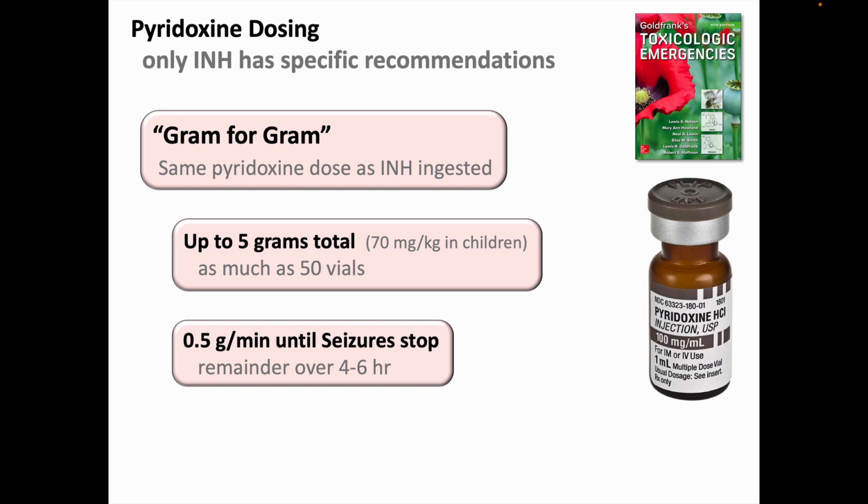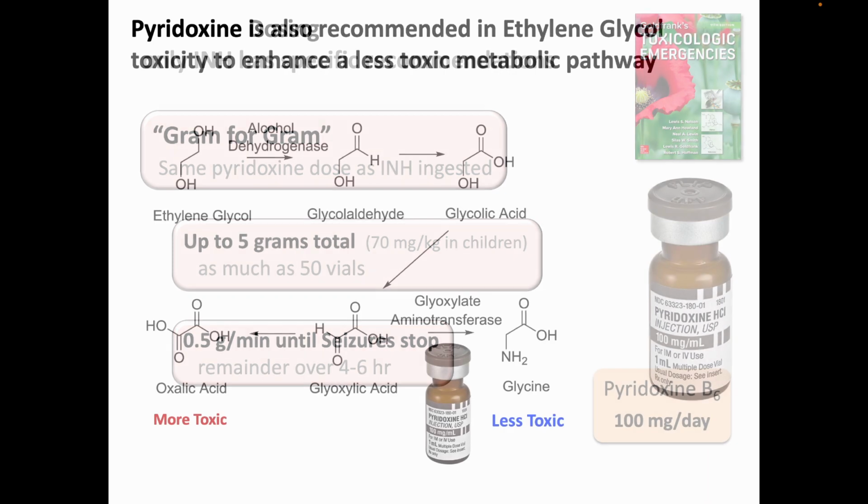The Goldfrank chapter authors recommend giving pyridoxine IV at a rate of 0.5 grams per minute until the seizures stop, and then any remaining pyridoxine is infused over the ensuing 4 to 6 hours.